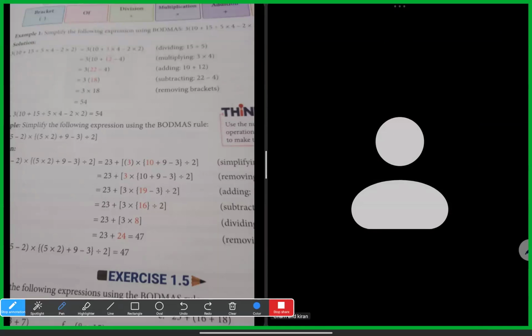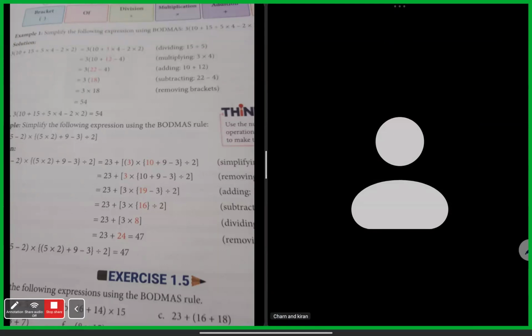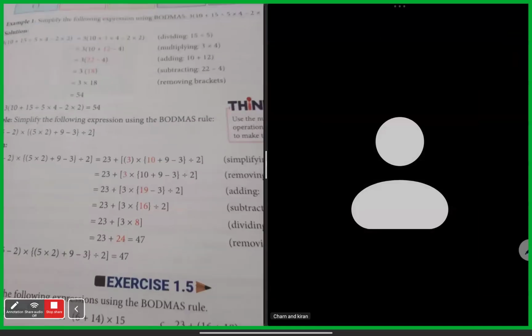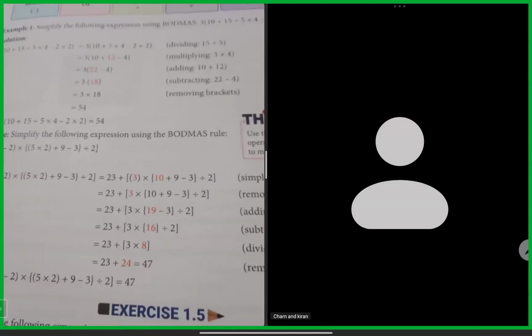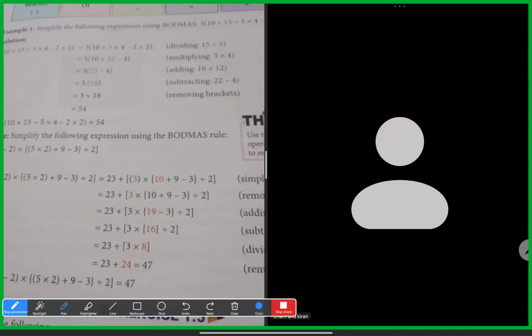So which one where fraction is not there in the textbook you are telling? Which question? This only explanation. This one only. Sir, it doesn't have the fraction. So here you didn't get a fraction situation because what is 16 by 2 here? 16 division with 2 is how much?